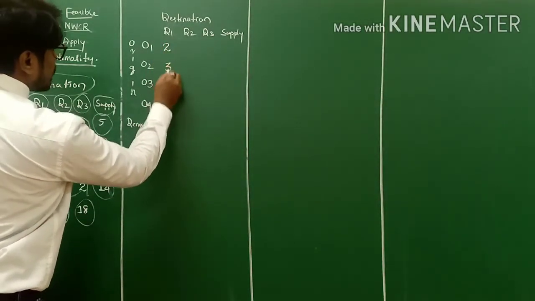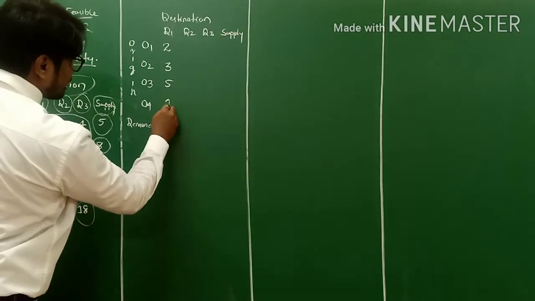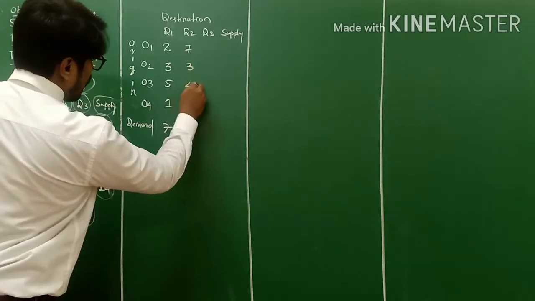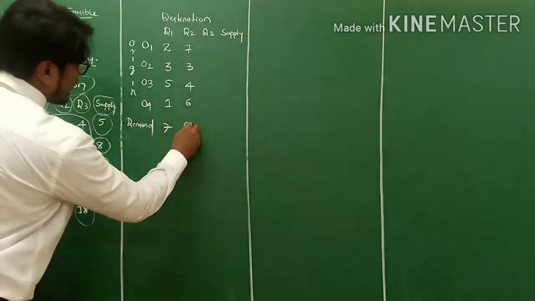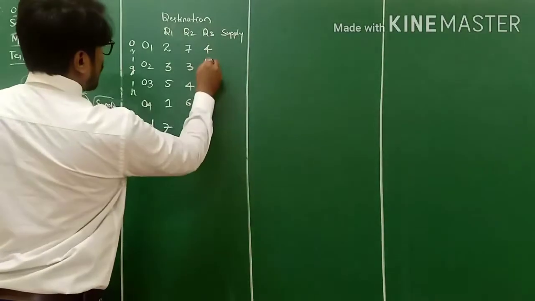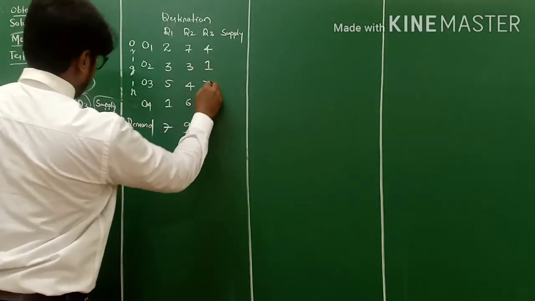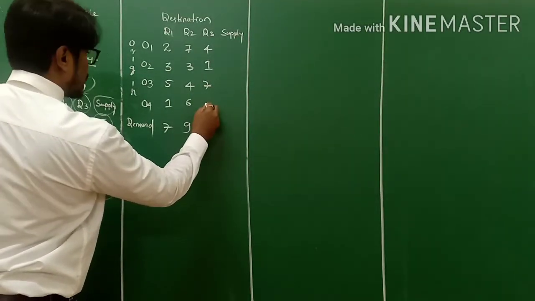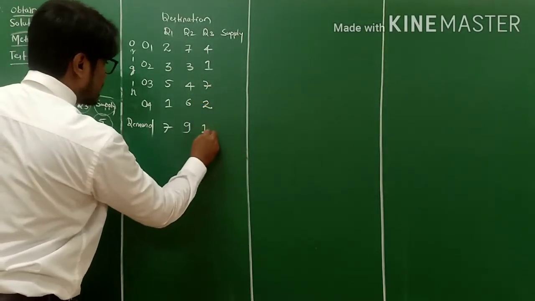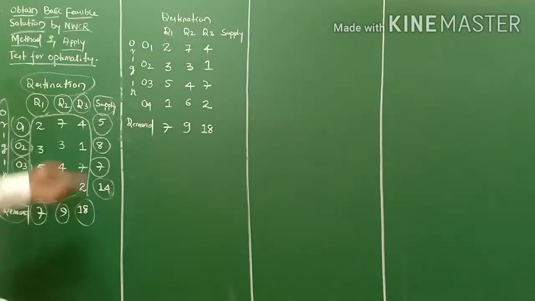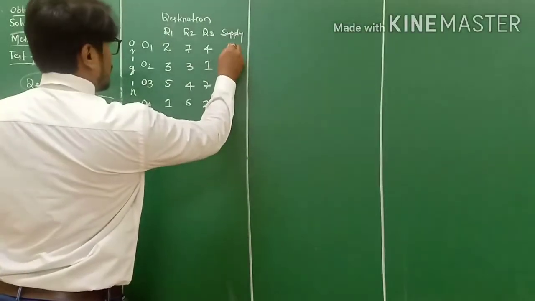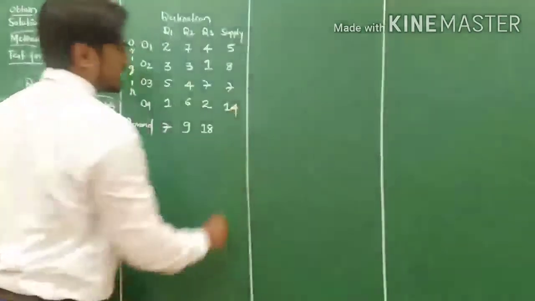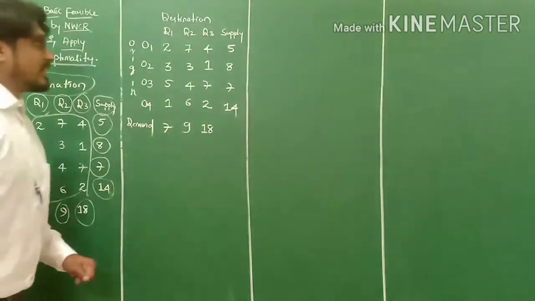2, 3, 5, 1 and 7. So these are the numbers 7, 3, 4, 6 and 9. So likewise 4, 1, 7, 2 and 18, including demand. And now the supply column is 5, 8, 7, 14, right? So this is what, fine.